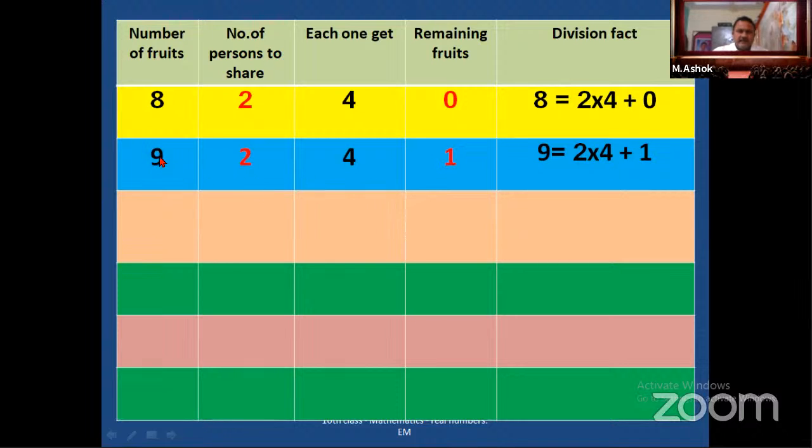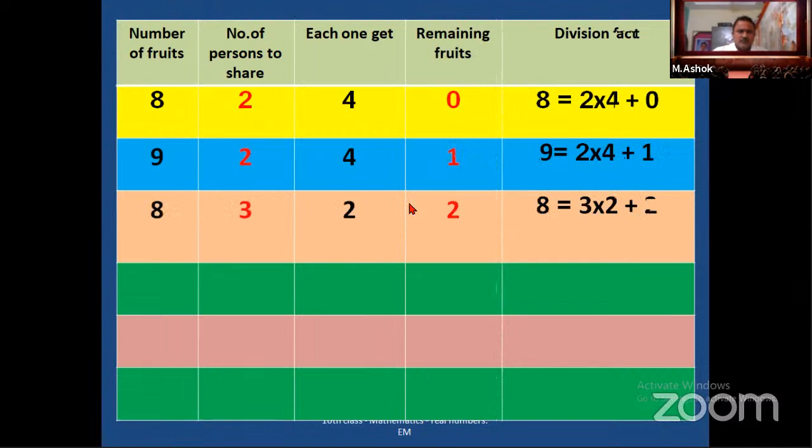Generally, while dividing 9 by 2, what do we call 9? Yes, dividend. What is 2? Divisor. This 4 is the quotient and this 1 is the remainder. Okay. So in that way, we will check whether the division is right or wrong with the help of the division fact.